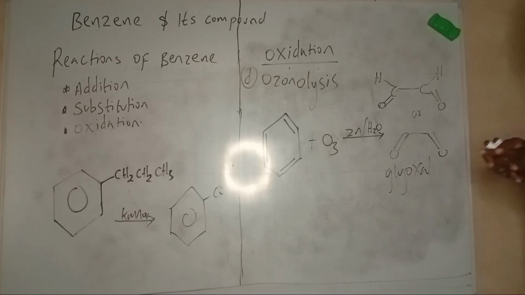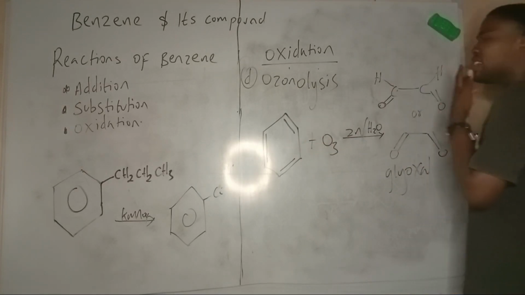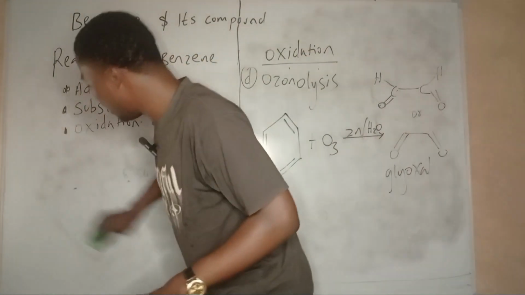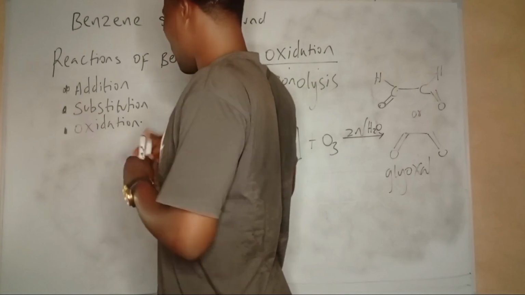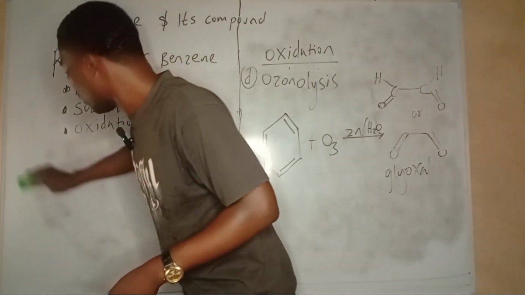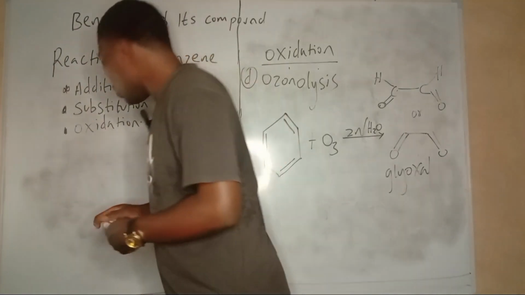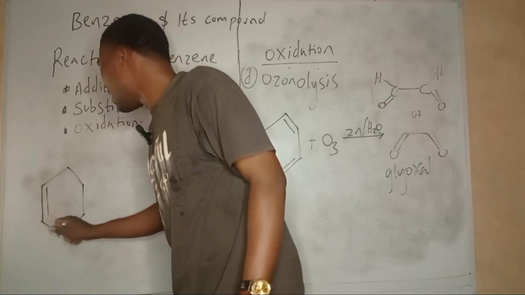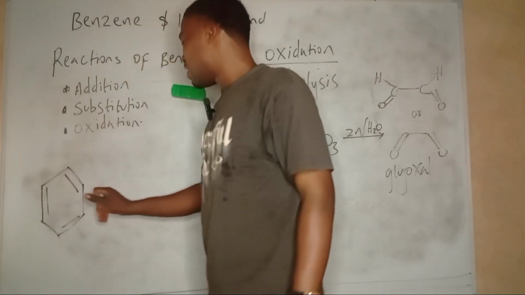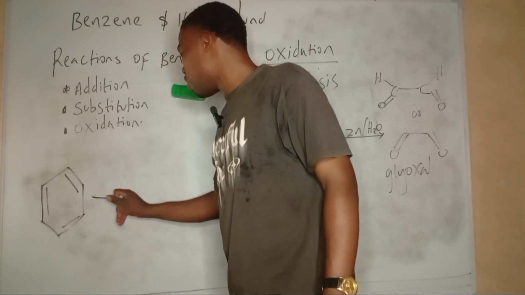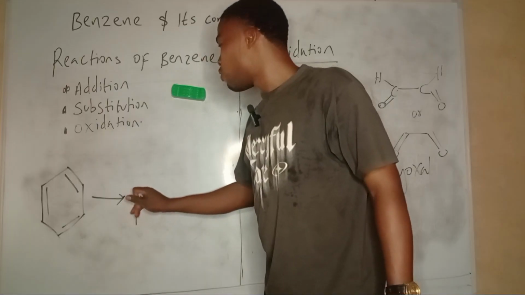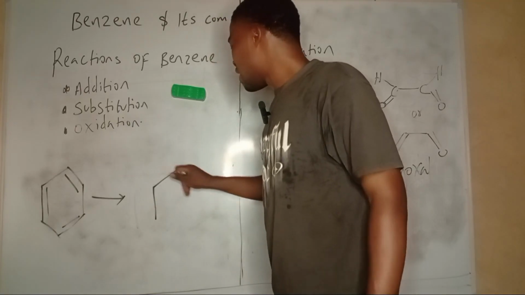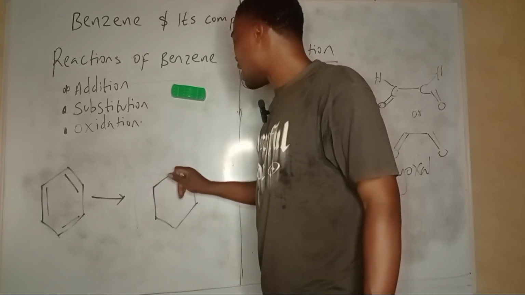The intermediate of this compound is an ozonide. Let me just show a simple intermediate. If this compound undergoes this reaction, at first, on ozonolysis, you're going to produce an ozonide, which should be like this.